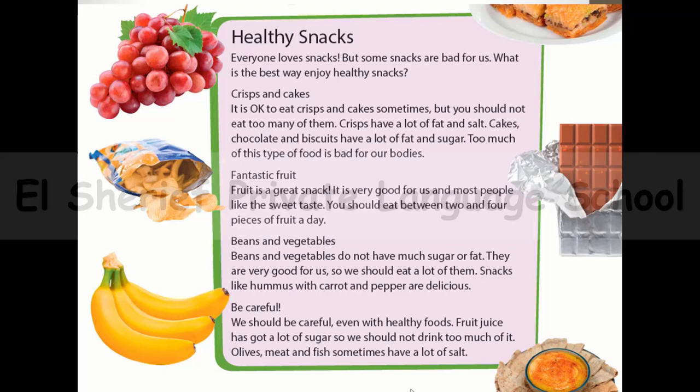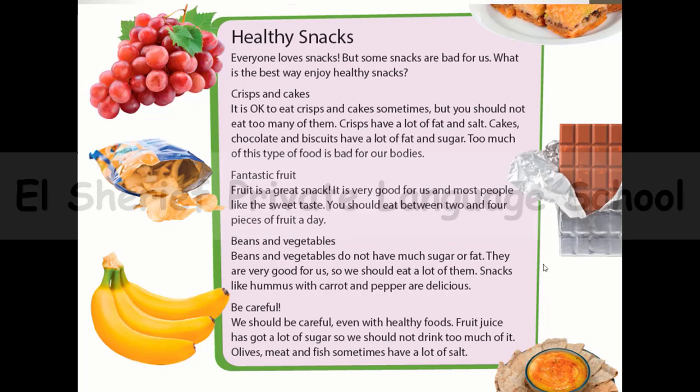We should be careful even with healthy food. Fruit juice has got a lot of sugar, so we shouldn't drink too much of it. Okay, this is fruit juice. Olives, meat, and fish sometimes have a lot of salt. Okay, so this is our text.